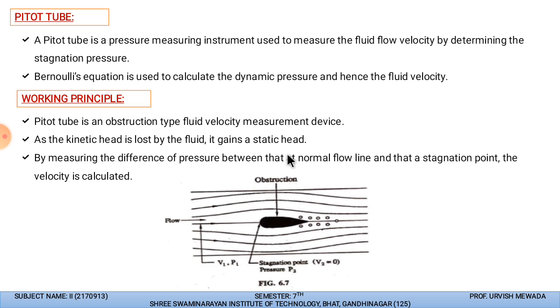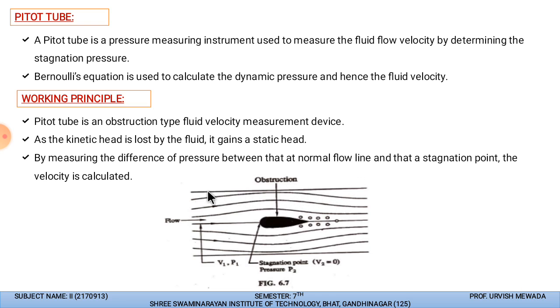Basically, the pitot tube is based on Bernoulli's equation. It is used to calculate the dynamic pressure and hence the fluid velocity. We use Bernoulli's equation to analyze the fluid transferring through the pitot tube, and that gives the dynamic pressure and the fluid velocity.